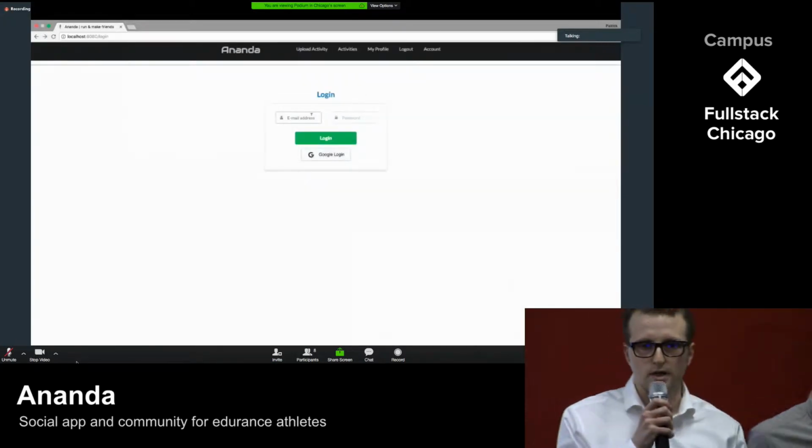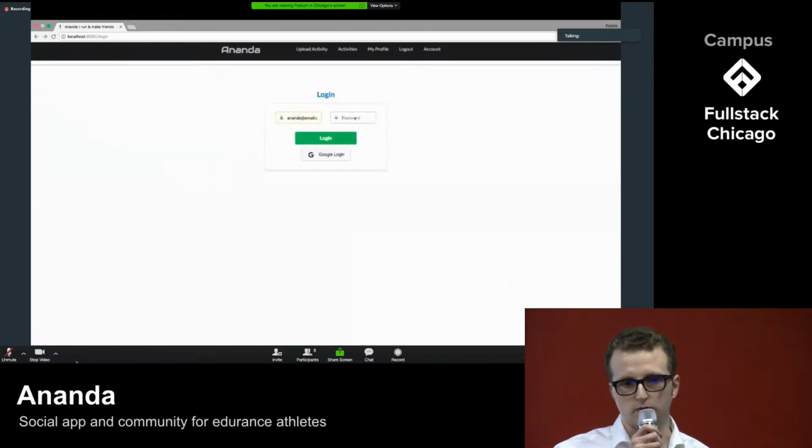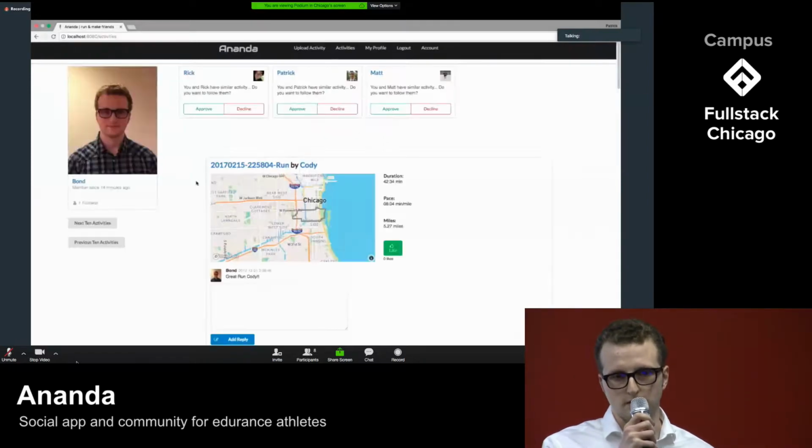So how does Ananda work? As a user, you would start by either logging in or creating an account. Once you're logged in, you're brought to a page that shows your name, a feed with your friends' activities, as well as follow recommendations, which are generated by our custom algorithm. You can also comment on and like these activities directly from this page. You can also view details of a single activity or visit a user's profile.